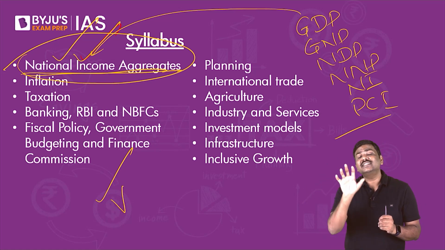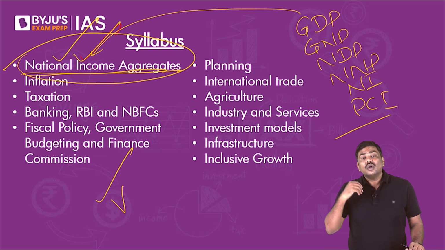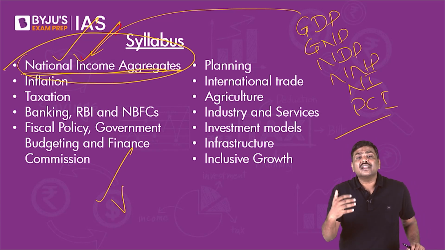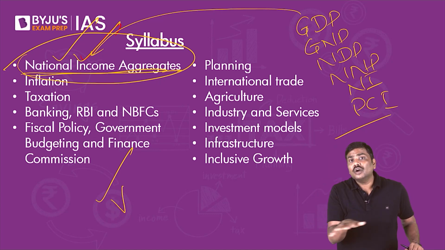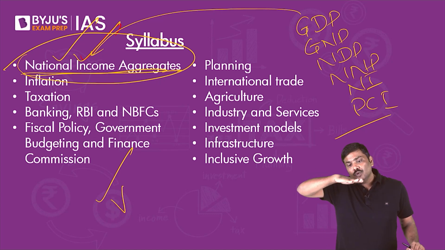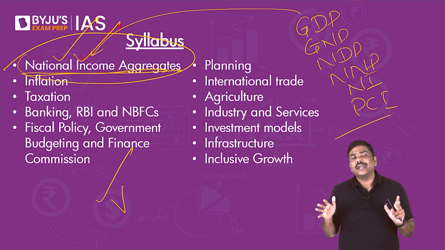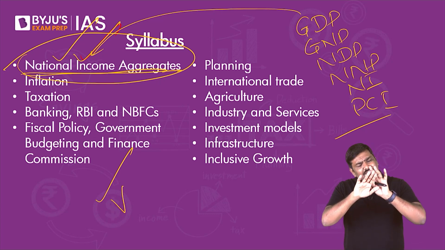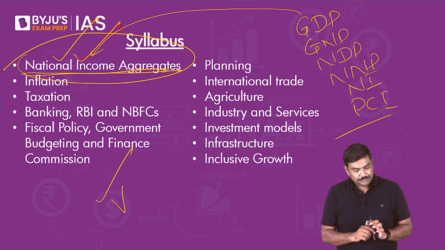That is the reason there are terminologies such as recovery, shaped recoveries. There are also concepts such as counter-cyclical and pro-cyclical fiscal policies, which are very important in the context of the Indian economy. So apart from studying the static portion, you are also expected to read current affairs, keep your knowledge up to date. Questions have been asked and they will be asked in the GS paper 3 from the Indian economy area.